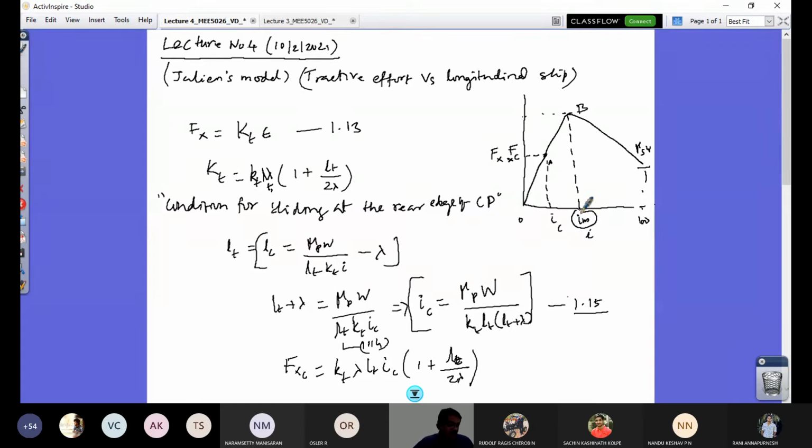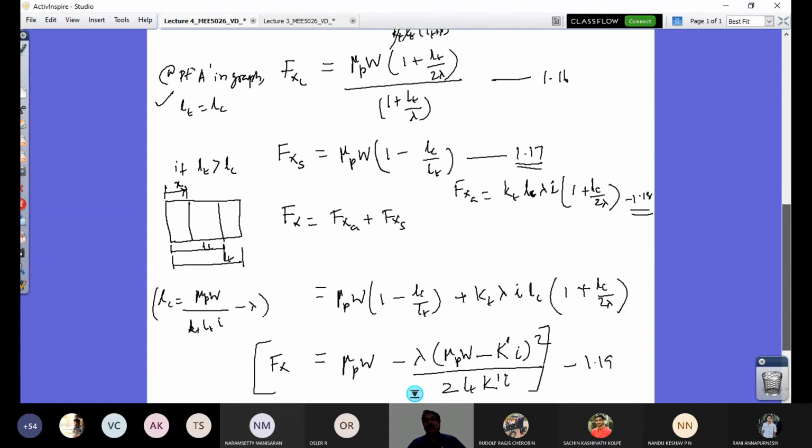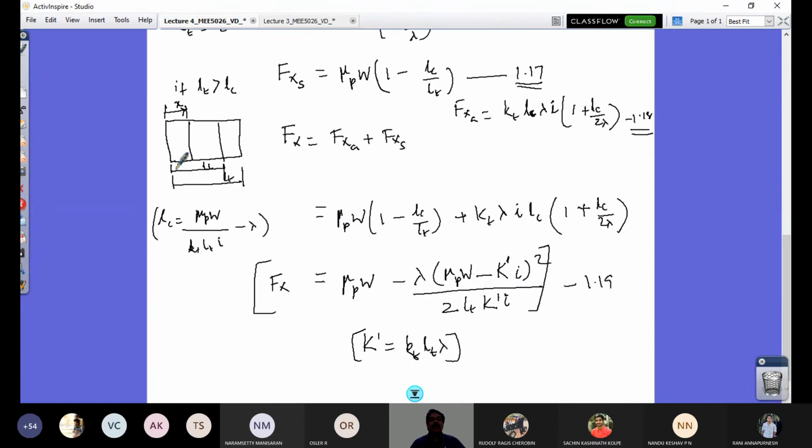So how do I do that? What is the value of IM? For that, I have to make my characteristic length equal to 0, right? So this characteristic length here reduces. So this is the sliding zone. This entire shadowed region is the sliding region. This sliding region is progressive. It is going in this direction.